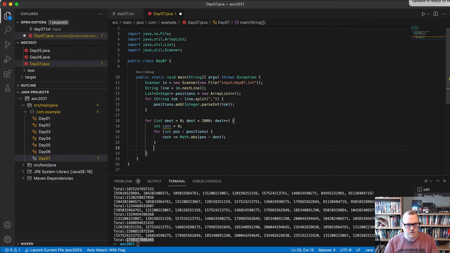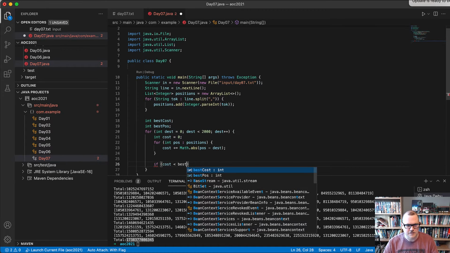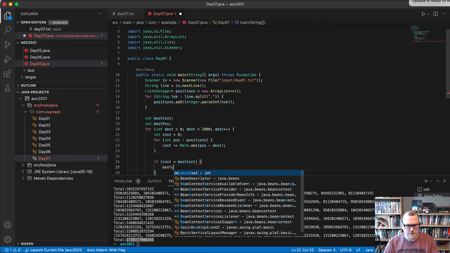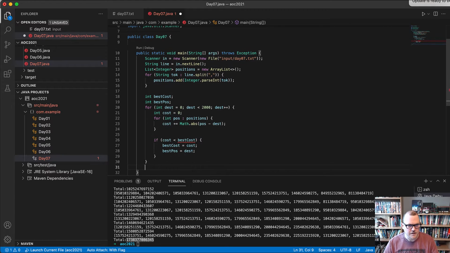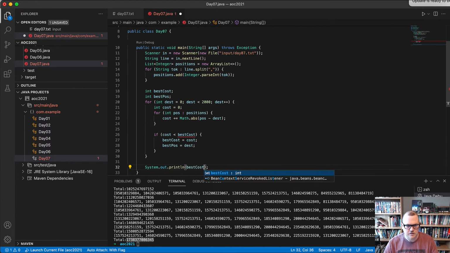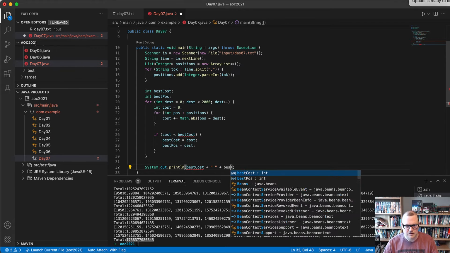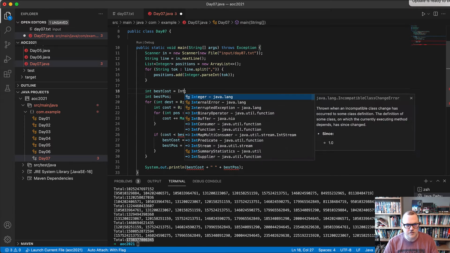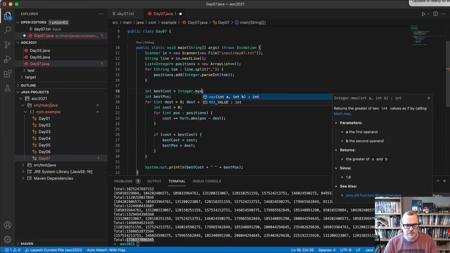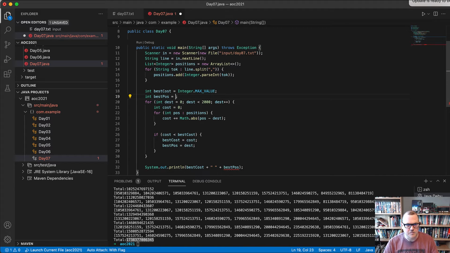And we'll remember the best cost. So let's have a variable for that, and we'll have the best position. And so here we'll say if cost is less than the best cost, then best cost and best pos are i next. And then here we'll print those out. And this gets initialized to max value, and this can be -1.